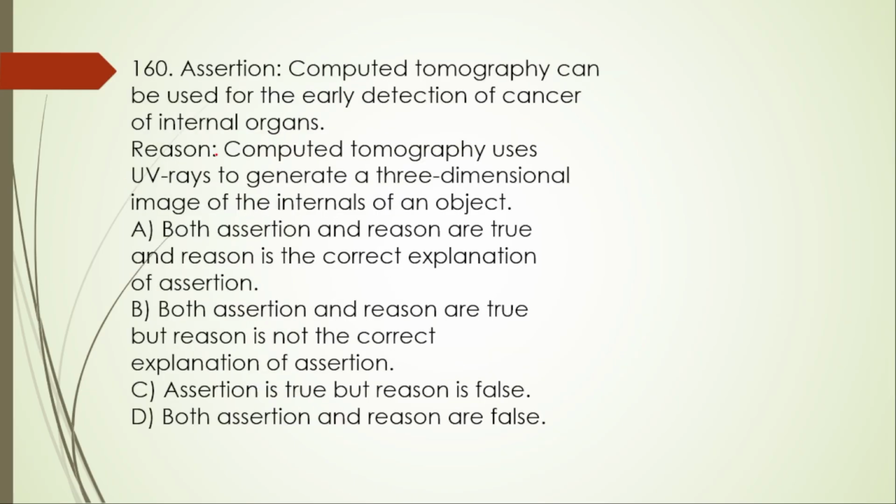160th one, assertion and reason type of question. CT can be used for the early detection of cancer of internal organs. Yes, this is true. Reason: CT scan uses UV rays to generate a three-dimensional image of the internal of an object. This is false actually, because CT scan does not use UV rays, it uses X rays, isn't it? So this is wrong. We will go with the option C here.